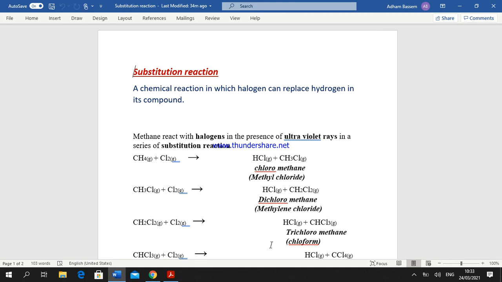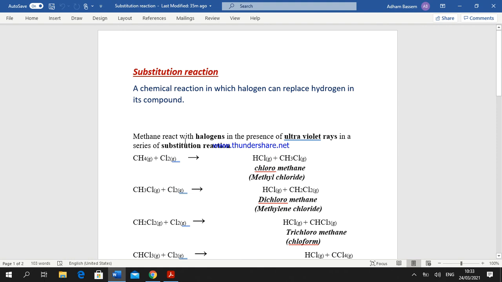A substitution reaction in organic compounds, okay, is defined as a type of chemical reaction in which a halogen replaces hydrogen in its compound. What is meant by halogen? Halogens are a group of nonmetal elements, okay? They are the strongest nonmetals, and they include fluorine, chlorine, bromine, iodine, okay? In this case, we react methane.